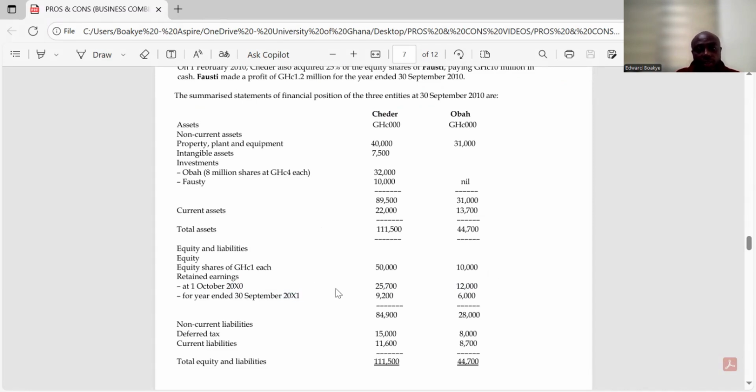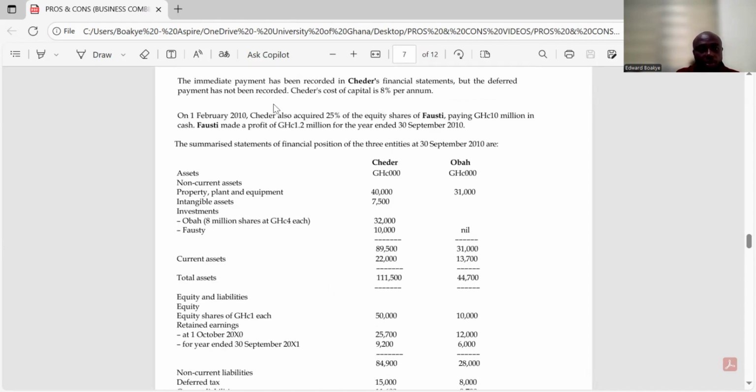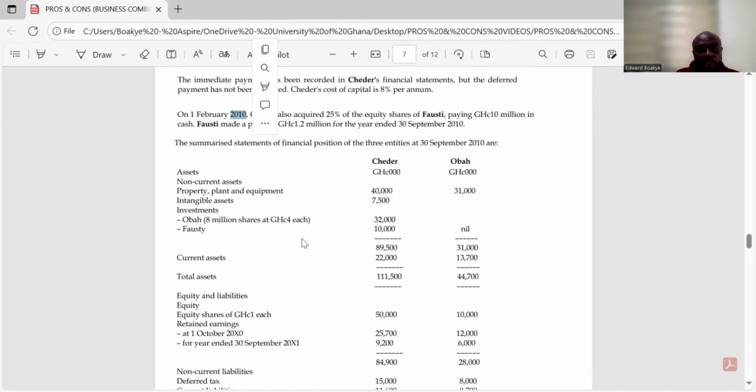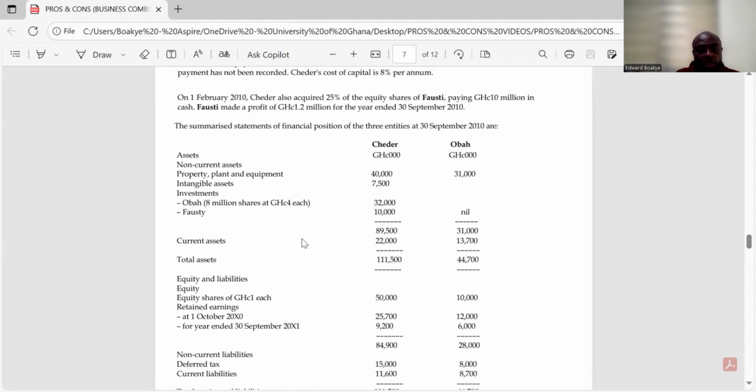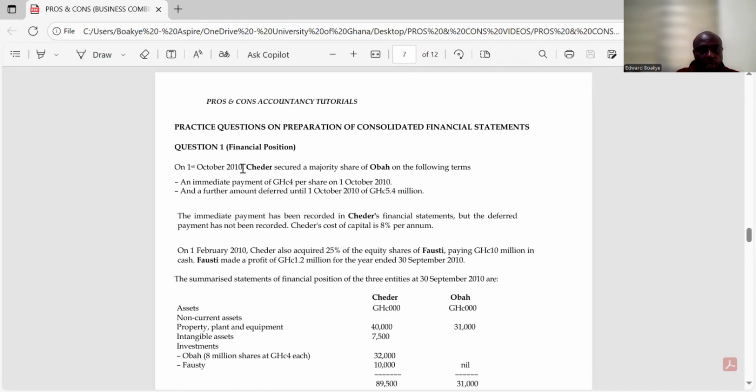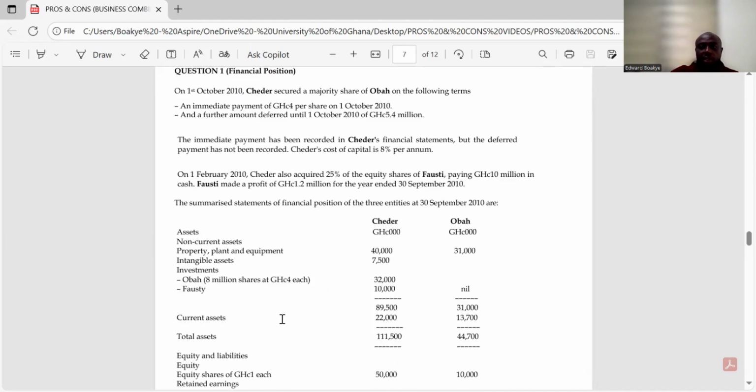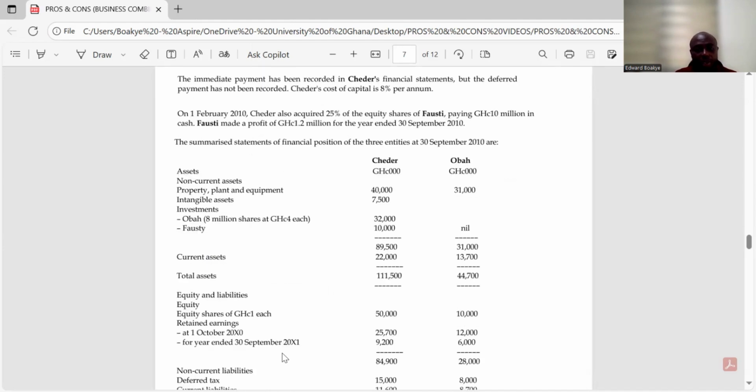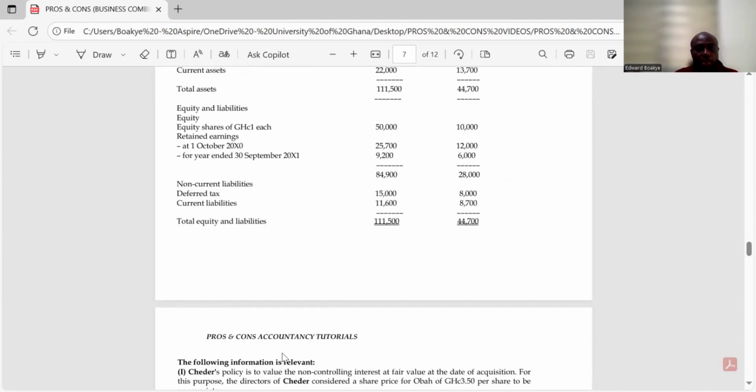Right, let's do that adjustment before. This will be 2009, and then here will be 2010, because you can't purchase at the same time and then consolidate at the same time. Right, so let's take that into consideration. By the next video, we will do the adjustments before we come. Okay, but today, let's try.